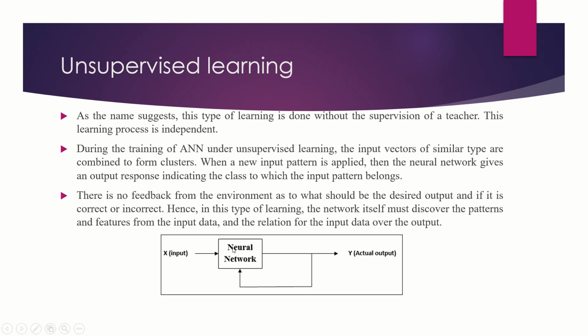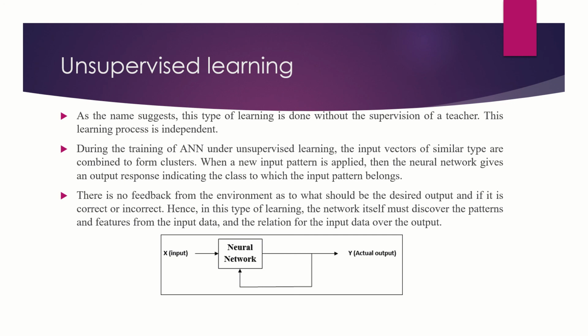Unsupervised learning, as the name suggests, is done without the supervision of a teacher. This learning process is independent. During the training of ANN under unsupervised learning, the input vectors of similar type are combined to form clusters. When a new input pattern is applied, the neural network gives an output response indicating the class to which the input pattern belongs. There is no feedback.